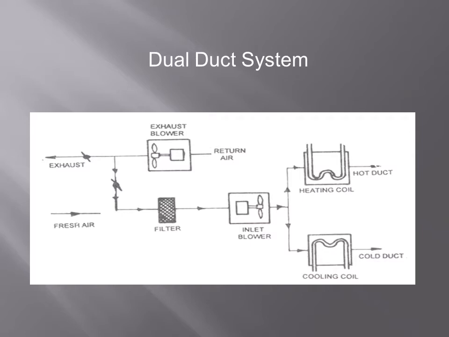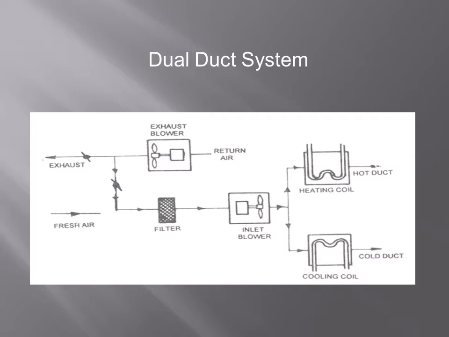That conditioned air is passed to the required room through the hot duct. We are calling it the hot duct. And the air forced to the cooling coil is sent through the cold duct to the required room. At a time we are getting hot and cold air. So this finds useful application in hospitals. This is the dual duct system.